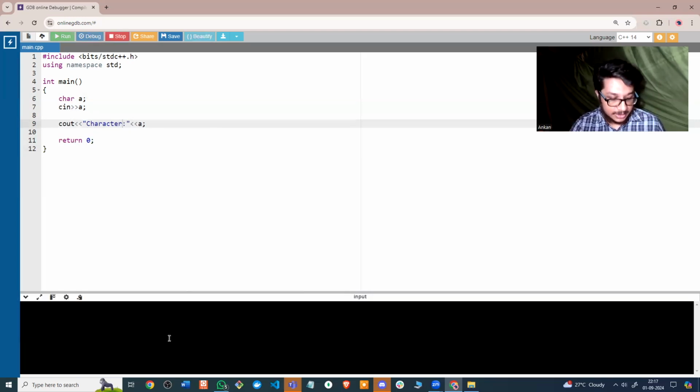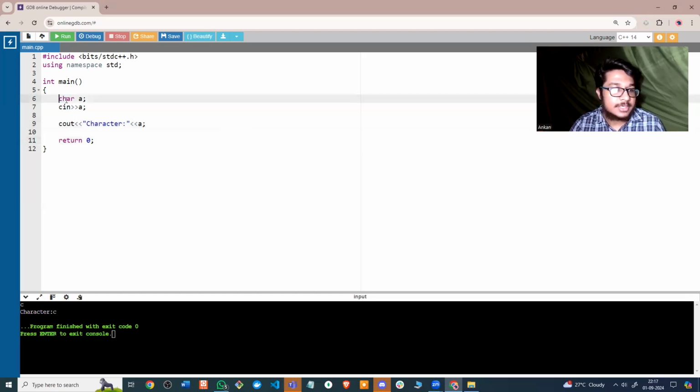So this would be a single character. Let's say we take C, it will simply print character C. Now, what will happen if it's a string? Let's say you have a long string, a long sentence with various spaces in between, and you need to take the whole string as an input straight away. For that also, it's pretty similar. So you just take a string here.